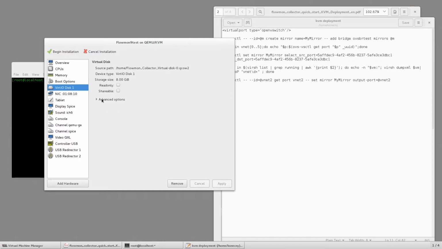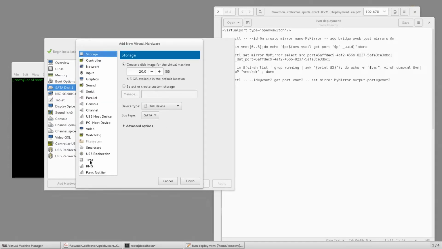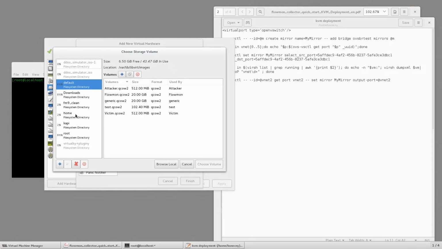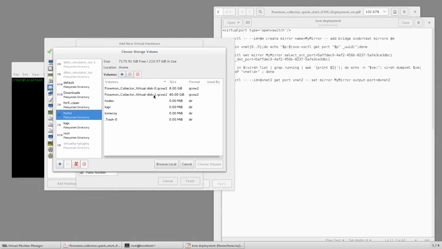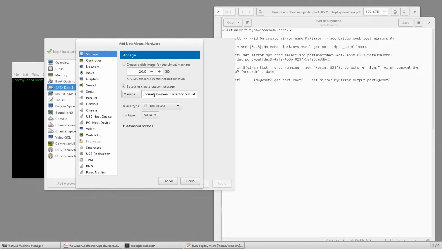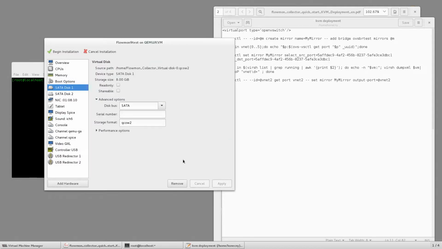Right, so here, first thing to do is to change disk bus to SATA. Apply. And we'll add another hardware, which will be secondary storage. And we'll use the custom storage, again, the disk that we've downloaded from our website, which is the one called disk 1. Bus type is again SATA. Finish.